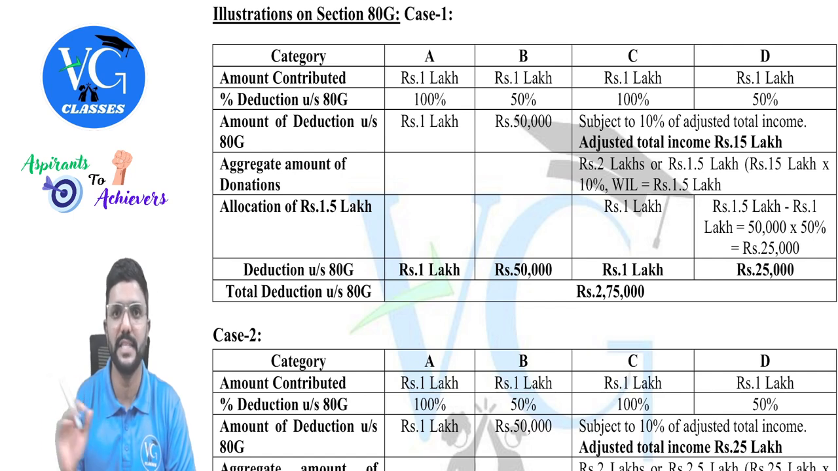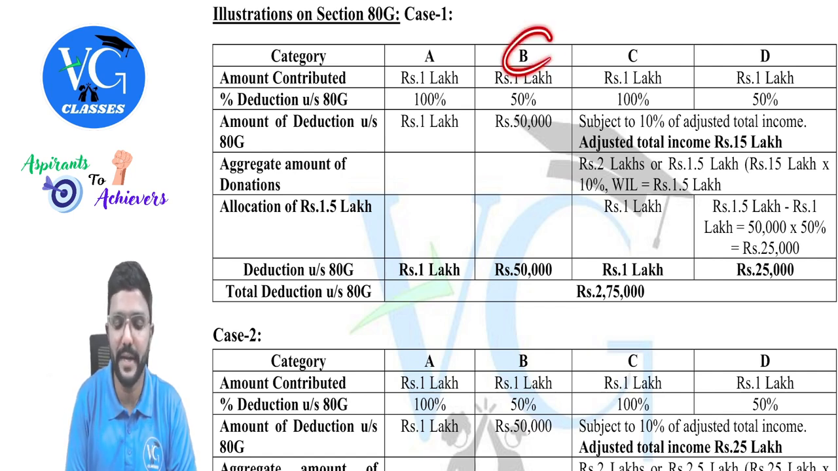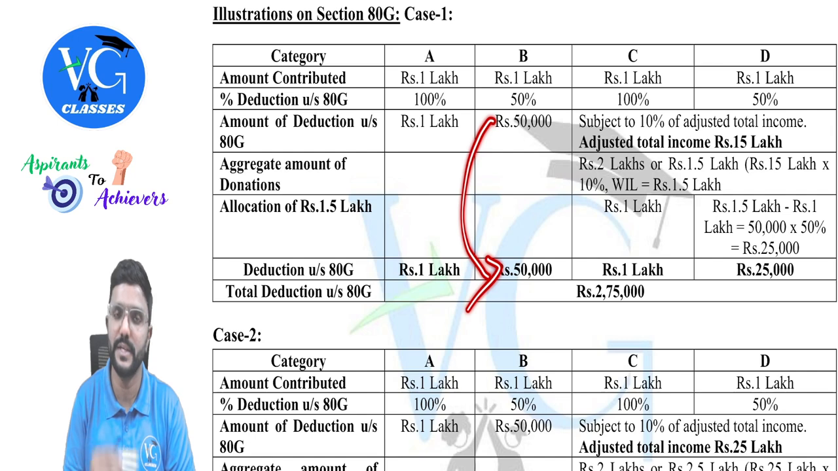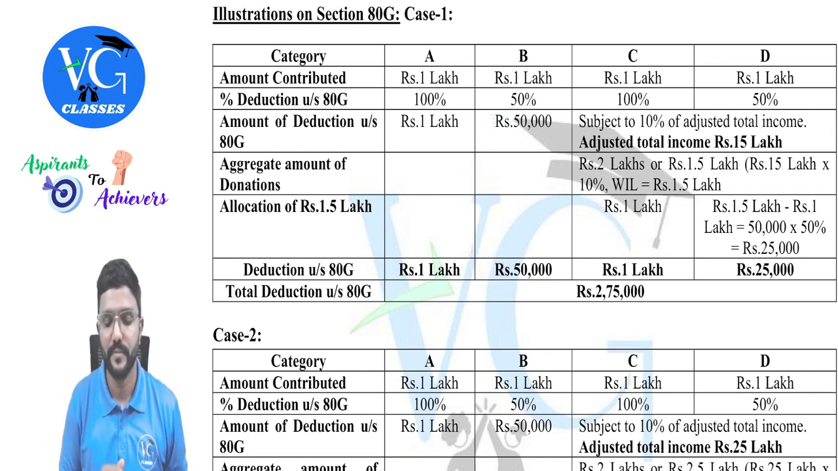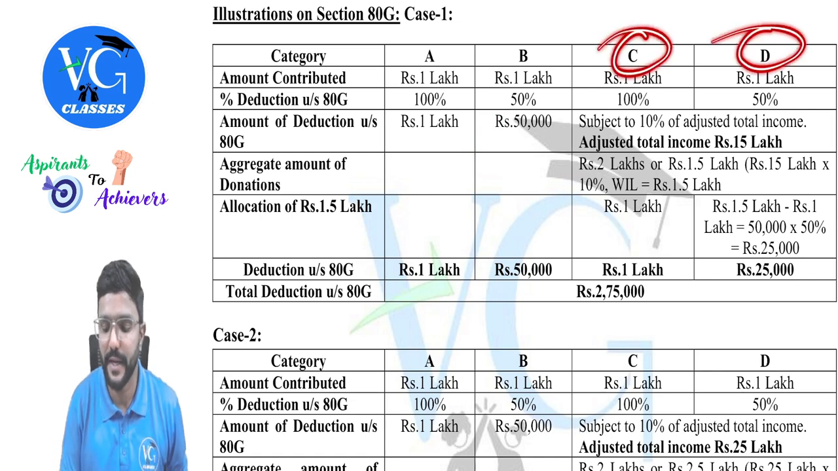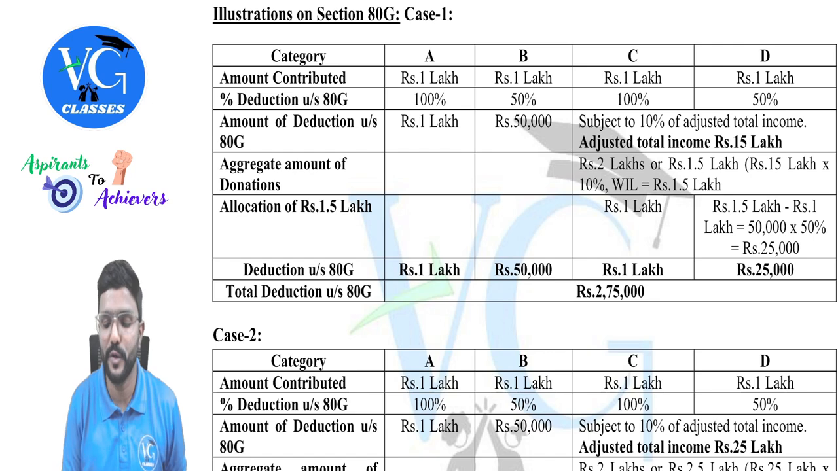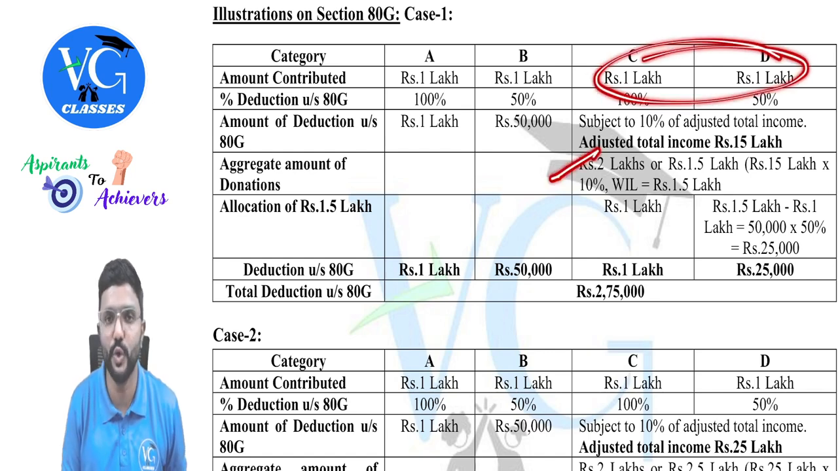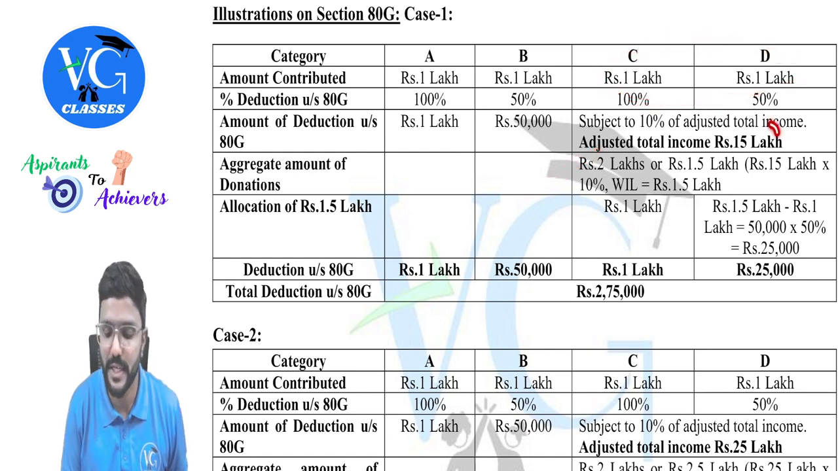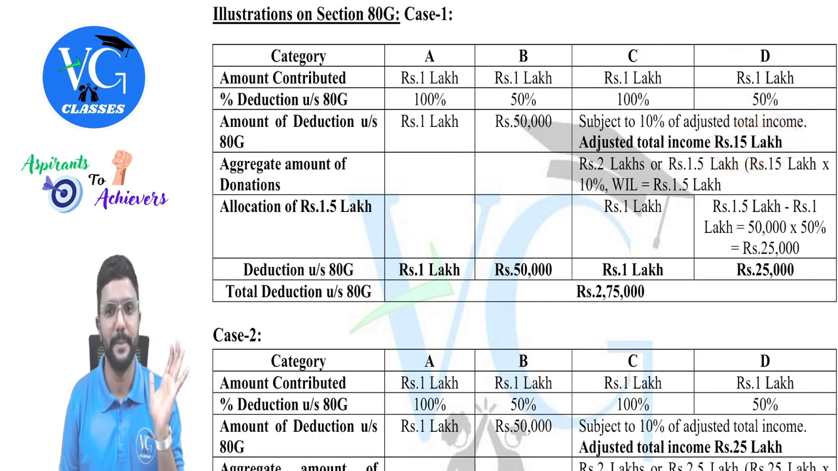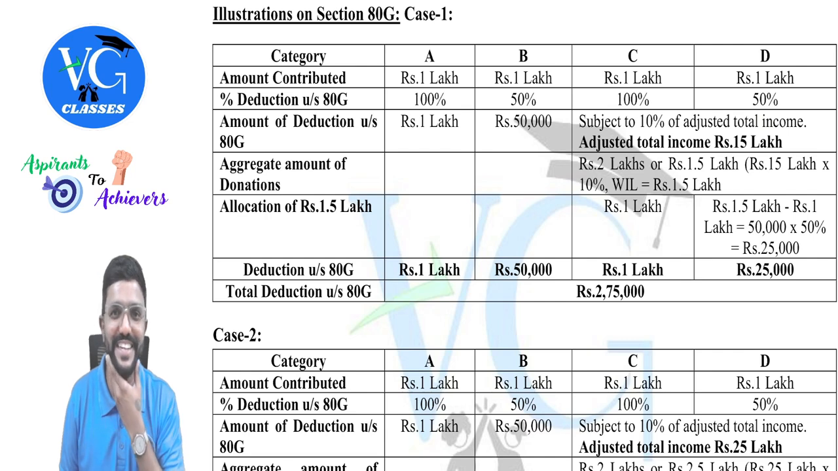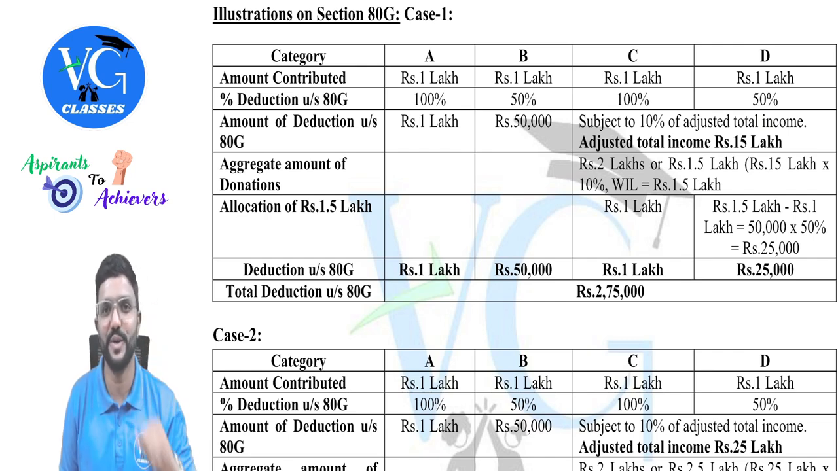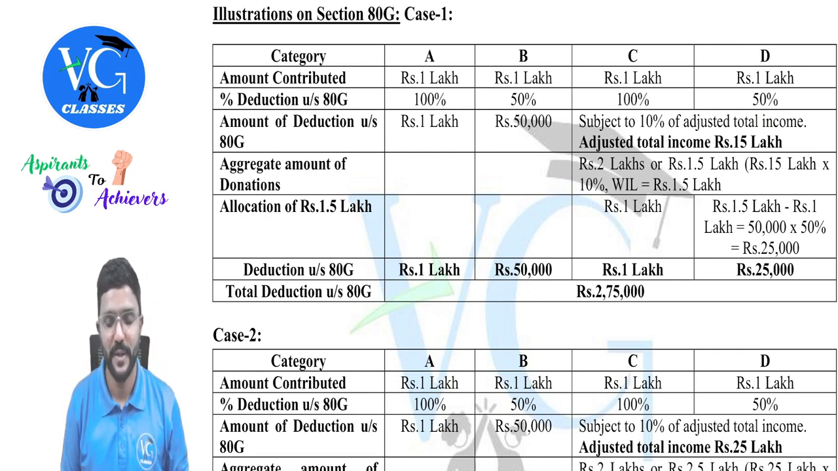No comparison with adjusted total income. Then for B category, 50% of actual amount contributed. So that means 50,000. Claim it. No comparison with adjusted total income. Now coming to C and D category. C and D both put together, what is that aggregate contribution? 2 lakh. And check what is the adjusted total income, which I have already given, 15 lakh. If it is not given, you need to calculate in the questions. I told you how to calculate it already. So adjusted total income is 15 lakh.